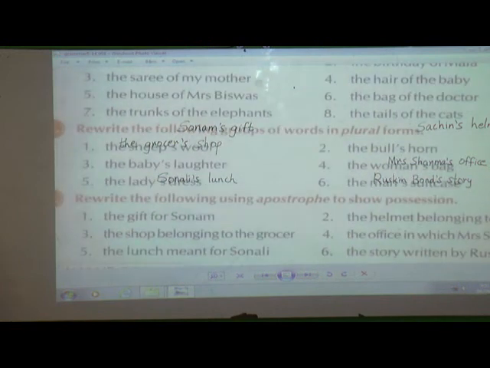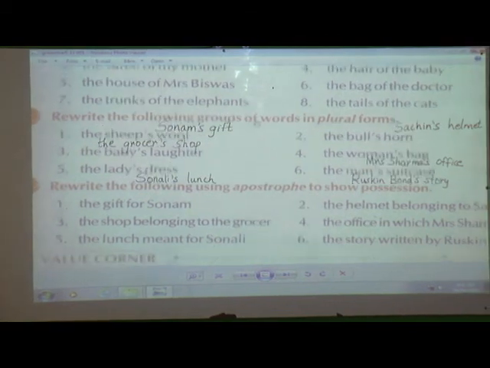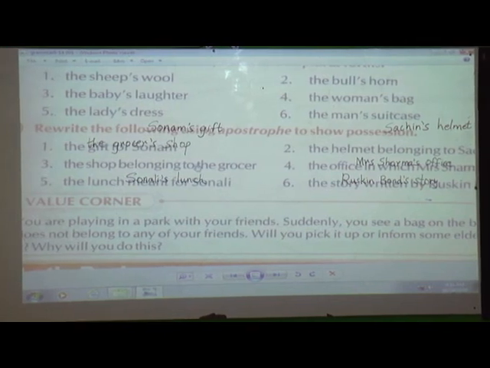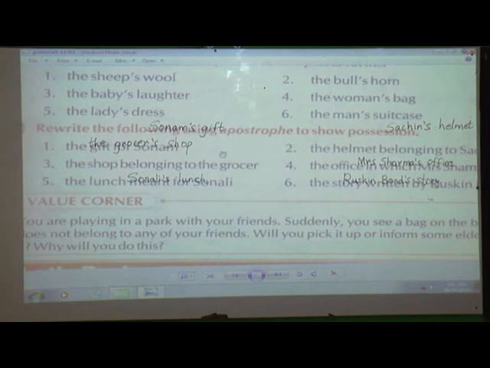Second, if you have seen, rewrite the following group of words in plural forms. We have written all these groups of words in plural forms. And the last exercise we have done, to show the possession, we have used an apostrophe for all this group of words. I hope children have understood this. So once again, what does noun possession mean? The things which belong to us. Whatever things are ours or belong to us, those nouns are called noun possession.